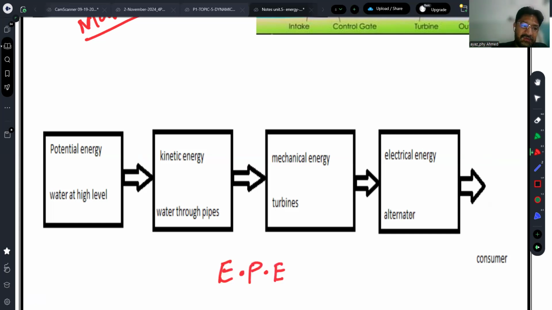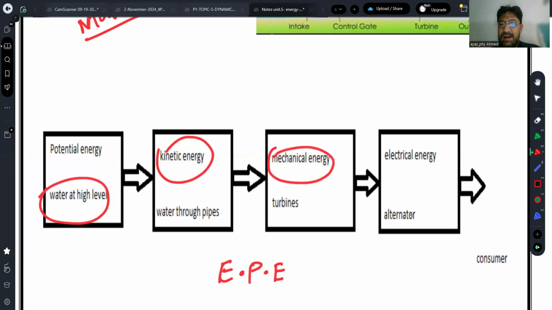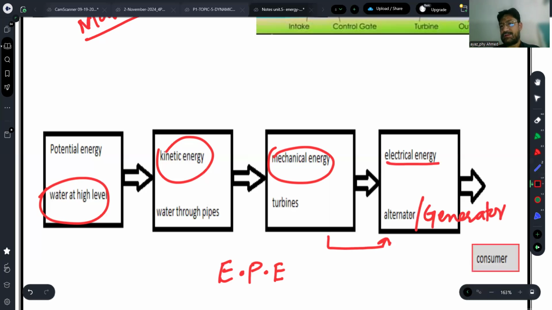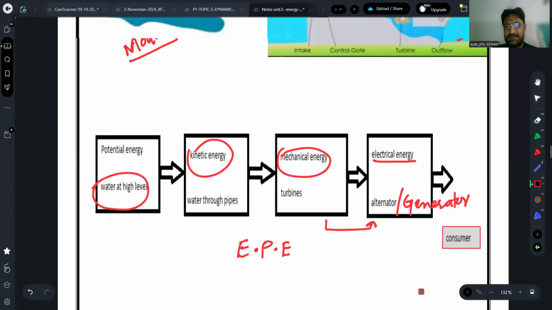So the potential energy of the water at the higher level is reserved, stored, and that is converted to the kinetic energy of the water when it moves through the pipe or the channel. Then that kinetic energy is converted to the mechanical energy of the turbine. The turbine runs and provides you the mechanical energy, and that turbine is connected to the generator, and then electrical energy is produced, basically the alternator, or you can say generator. That is used to produce electricity, and then we provide all that electricity to the consumer. So this is actually the hydropower plant, and it will be asked to you in this way.